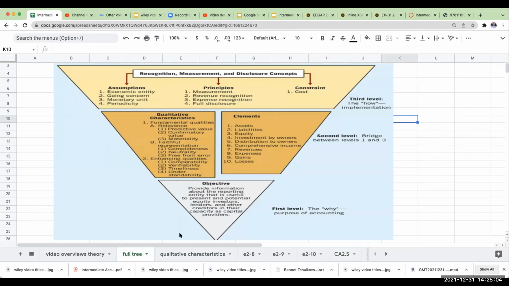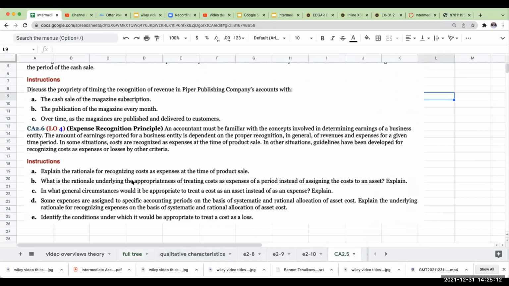That's what's behind recognizing costs as expenses at the time of the product sale. If I have this inventory sitting around, I'm going to book it to cost of goods sold at the time of the product sale, because if I've done substantially everything I need to do to complete the sale, then that's when I want to recognize the expenses against it.